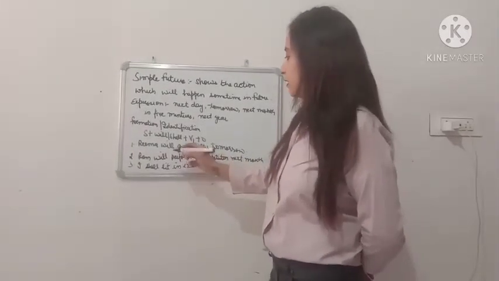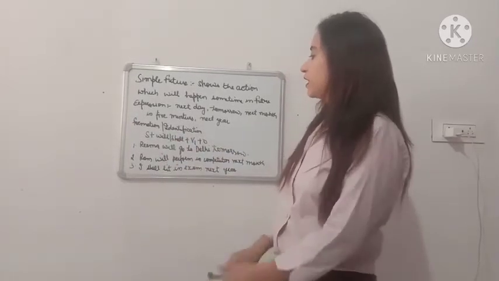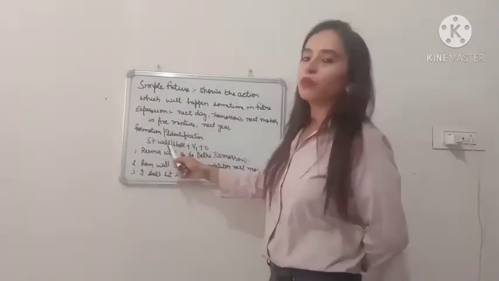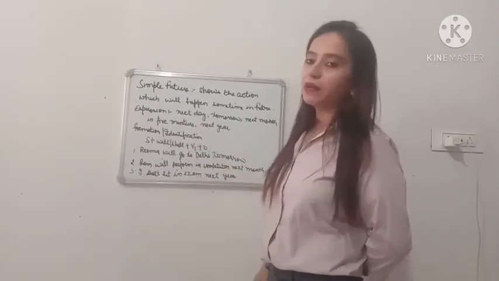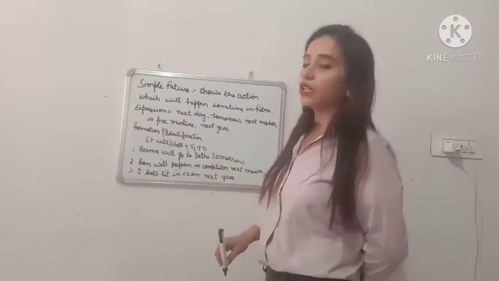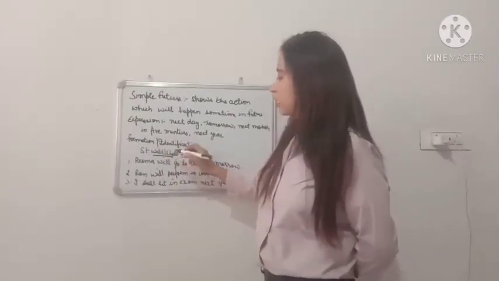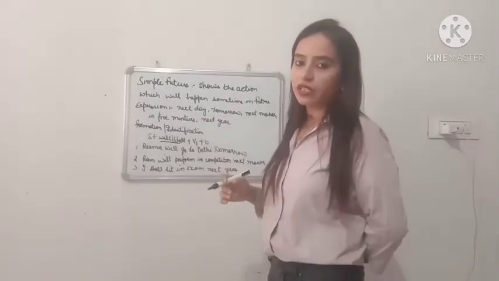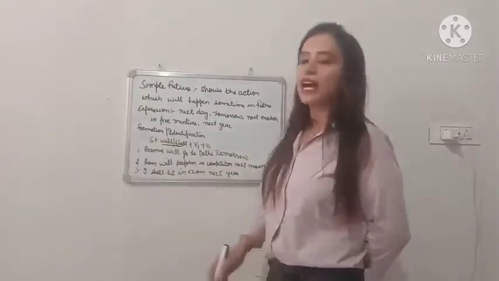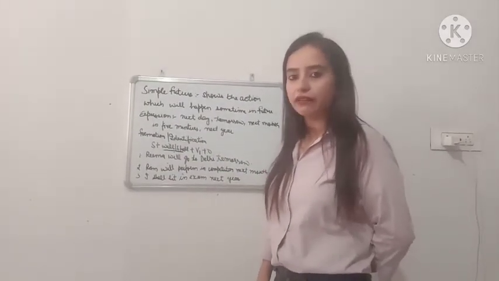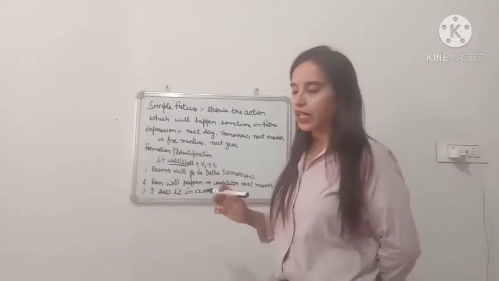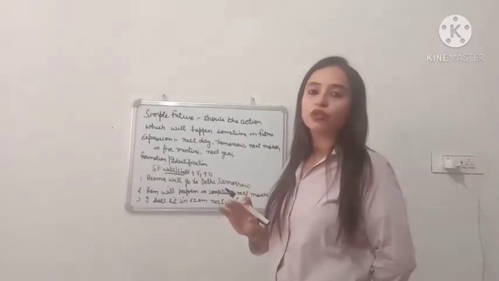So let us come to the formation and identification, and a very easy formation and identification is there. It is subject plus will/shall plus first form of verb plus object. Here will or shall. Subject के बाद will और shall आएगा, will shall इकट्ठा नहीं आएगा. If our subject is I or we, we are going to put shall after I and we. And except I and we, we are going to put will.